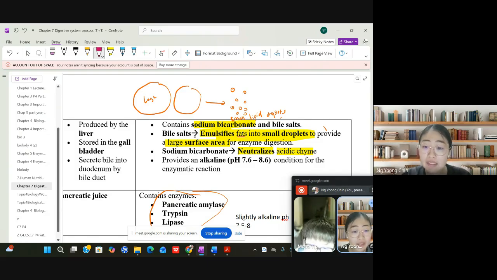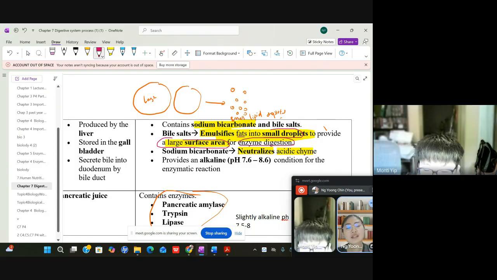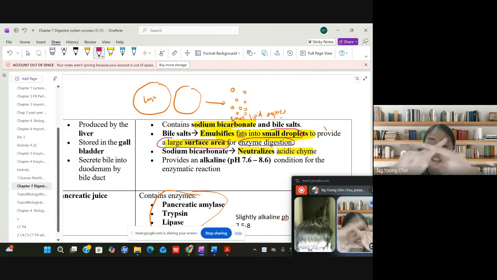Okay, bile, they will just perform emulsification. So they help convert the large liquid droplets into small droplets. I should write this: emulsification, from large to small droplets. And then second, to provide a large surface area for enzyme digestion. Those are the keywords. So this is their first function.